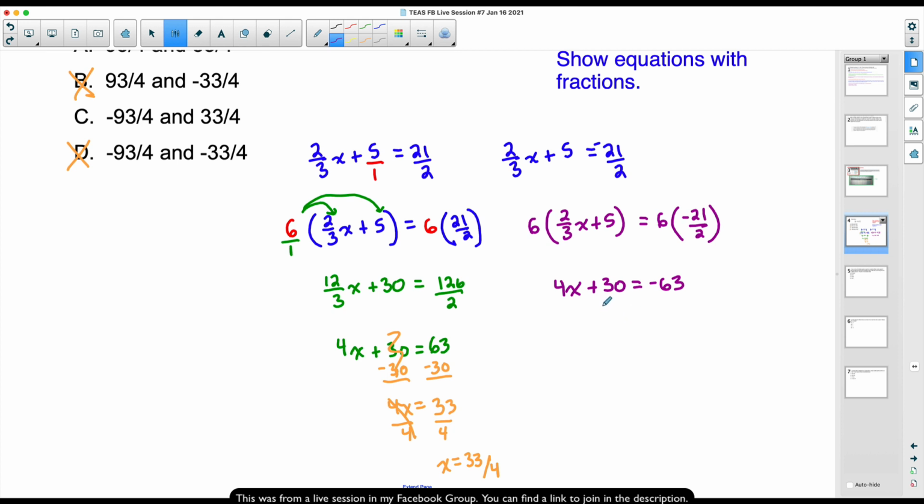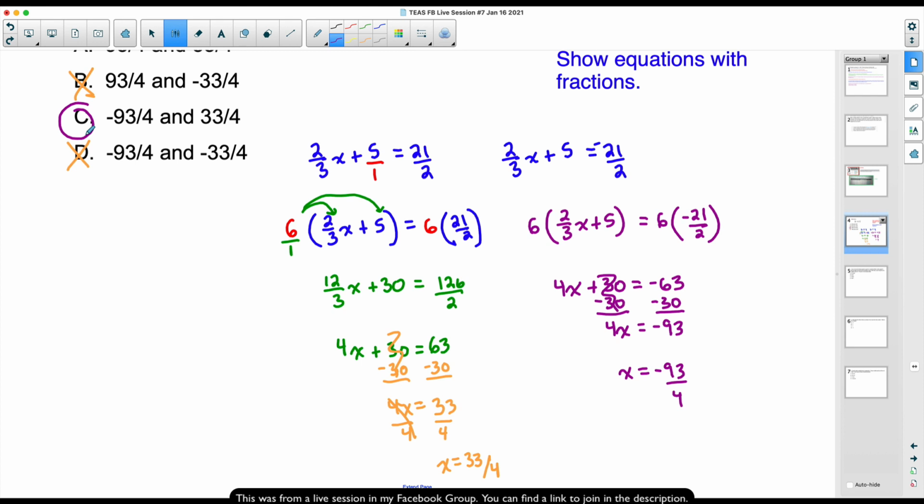I'm just going to skip a few steps here for sake of time. If we subtract 30 from this side, we will have 4x is equal to negative 93. You got to watch your signs there. Maybe it is worthwhile for me to write that step down. You got to be careful with your signs there. So the 30s cancel. Divide by 4. This will not simplify, and there is our second answer, negative 93 over 4. And I did see some people put C down, and that's exactly right.